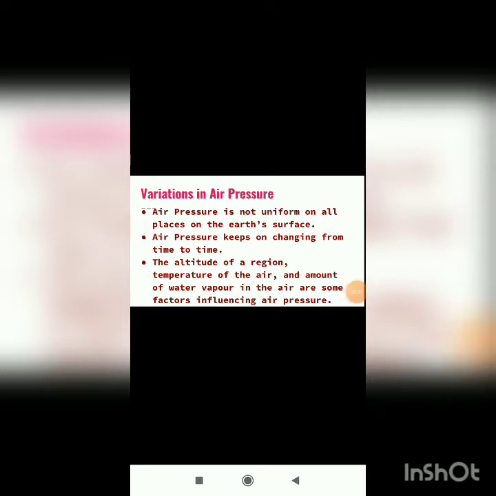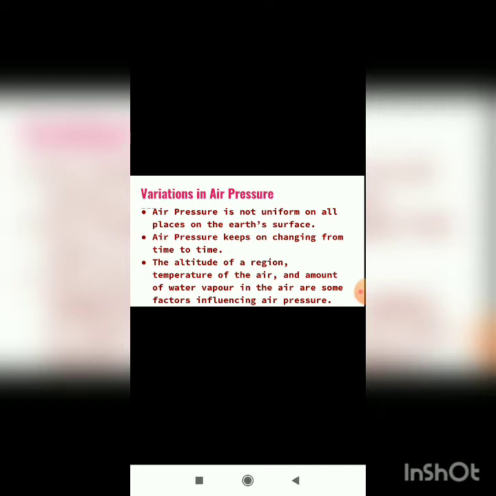Moving ahead, students, we have learned in detail that air has weight. Now we will learn in detail about variation in air pressure. Air pressure is not uniform on all places on the earth's surface. What does it mean? Uniform means what, students? Which is same. So air pressure is not uniform on all places on the earth's surface.